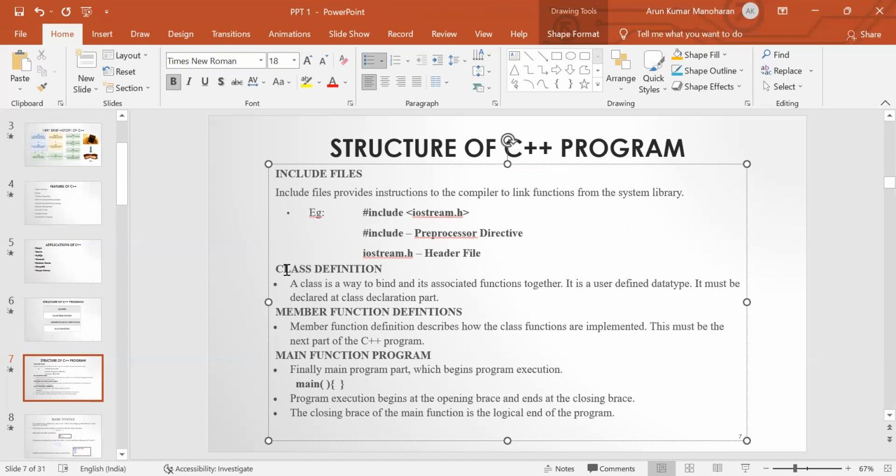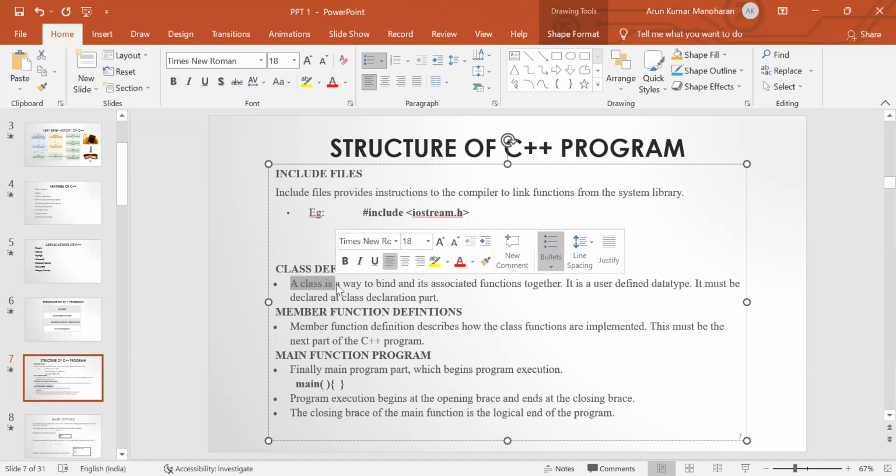Next one is the class declaration, class definition. A class is a way to bind data and its associated functions together. This is a user defined data type. A class is a collection of data members and member functions. These all together are known as class members. A class is a collection of variables and functions. A class is also defined as a collection of objects. It must be declared at the class declaration part.